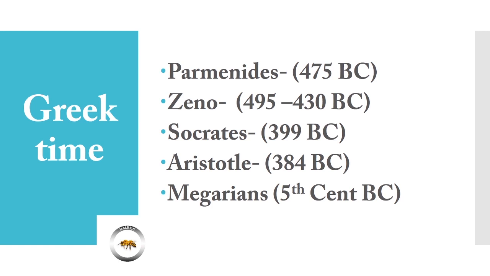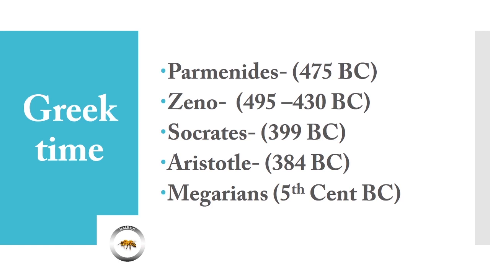The Megarians were followers of Euclides of Megara, a pupil of Socrates, and they were interested in logical puzzles. Many paradoxes have been attributed to them, including the liar paradox. For example, Mr. Pereira is a Sri Lankan, and he says all Sri Lankans are lying. Now we have a question: is his statement true or false? The discovery of this has sometimes been credited to Eubulides of Miletus, a pupil of Euclides of Megara.